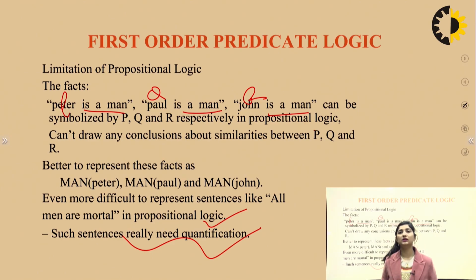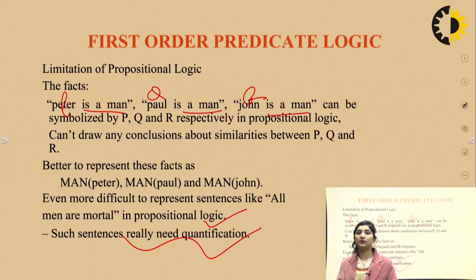So there are certain limitations. For example, if the conclusion or the second half of the statement is very common, then it's very difficult to draw a conclusion. Or if you use quantifiers like "all men are mortal", how do you quantify "all" and how do you express it in the form of a statement? So in these situations, there are drawbacks of propositional logic.